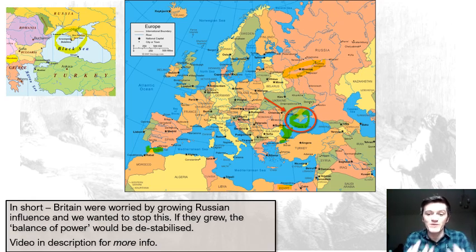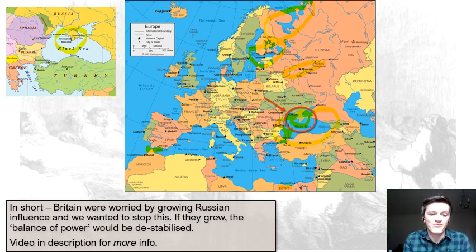So what we want as British people, or as the British government, is we want the Russians sort of pinned in. Okay, you may think, oh, the Russians can get to sea up here, but in the winter, this is all frozen, okay, and this is frozen. So the Russian Navy needs to use this, see here, because this is a warm water port.